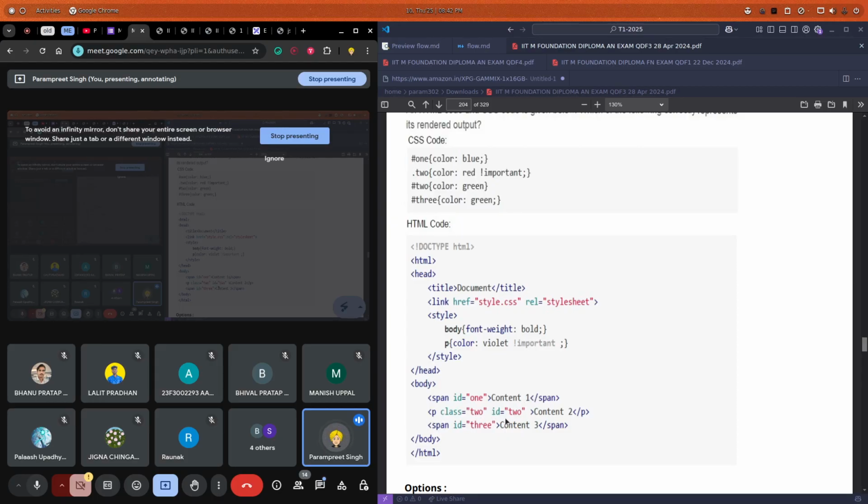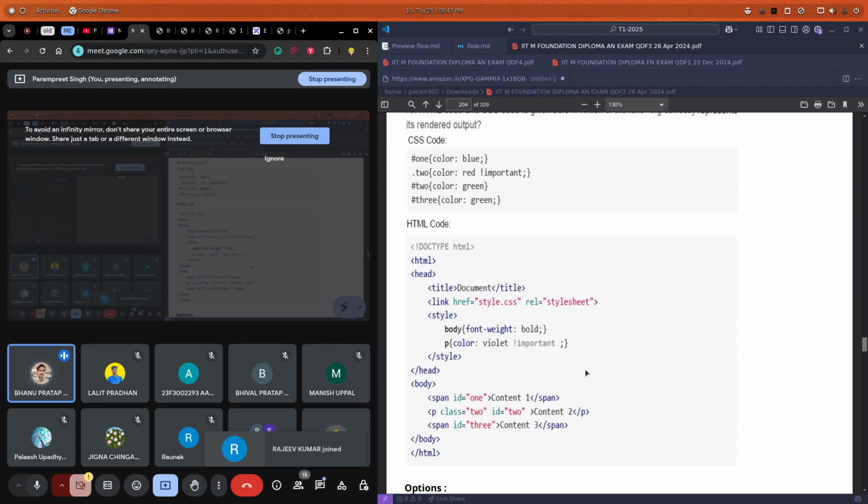Then this paragraph tag has class s2 and id s2 as well. Now you guys tell me, which one has the preference, ID or class? ID, right? So let's say we have this class and this ID. What color will this content2 have, red or green? Green. Okay, what about others?